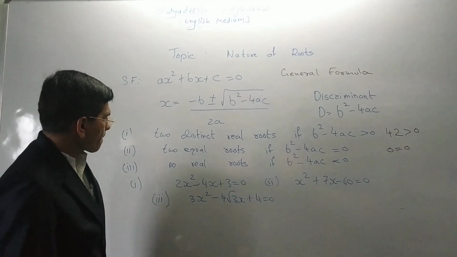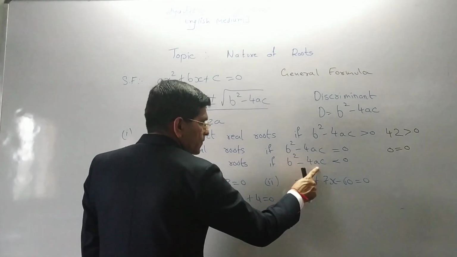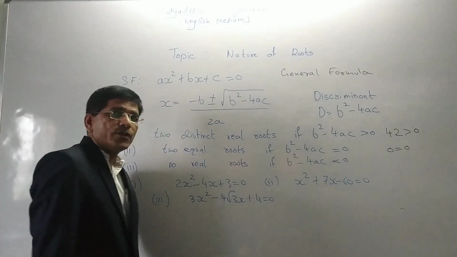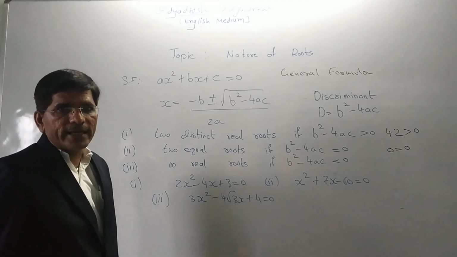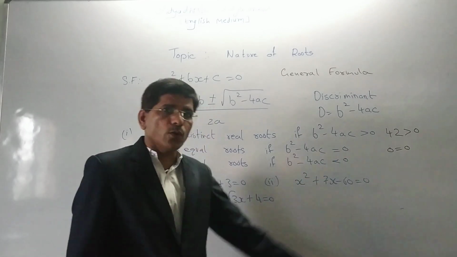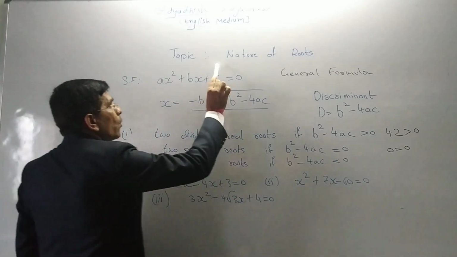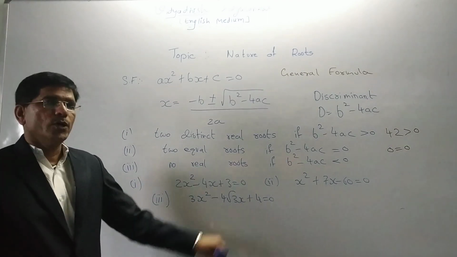Third, no real roots if b square minus 4ac is less than 0. So we cannot factorize it. Or we can say b square minus 4ac less than 0, so we can say no roots. What can we say? No real roots.